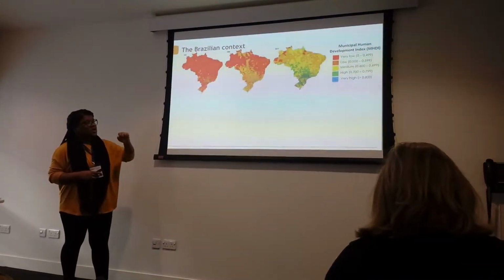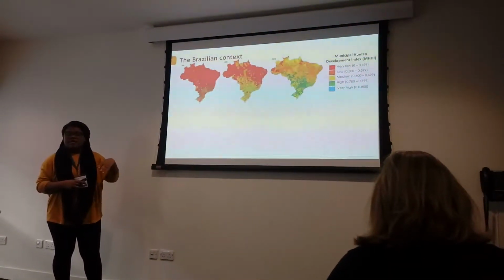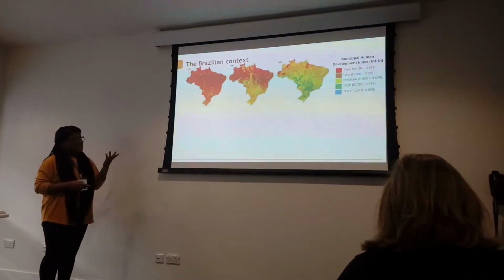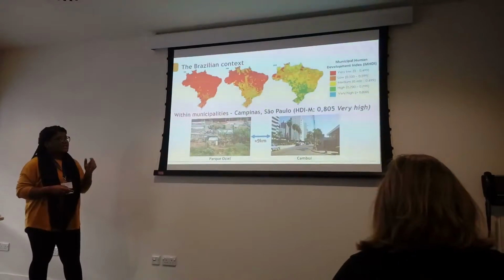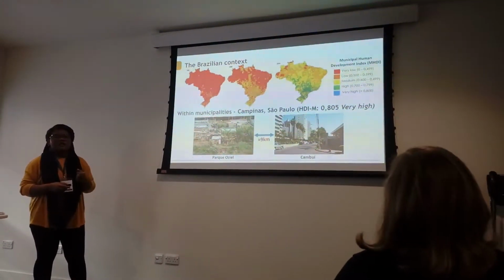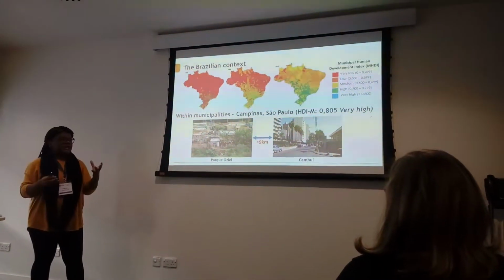But this process is not going on homogeneously. There's still a lot of internal inequality across municipalities within the country. And here we're looking only at municipality level. If we take a closer look, inside a municipality with a very high HDI, we can still have a very dramatic difference across postcodes, across different neighborhoods.